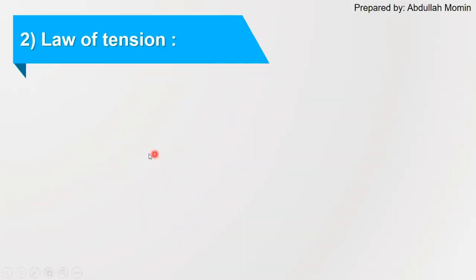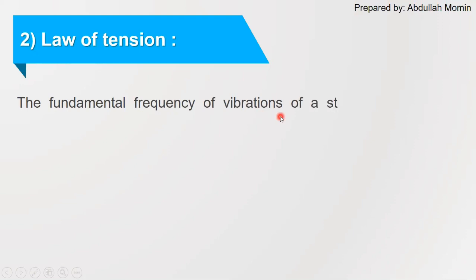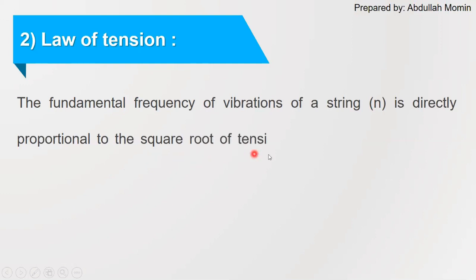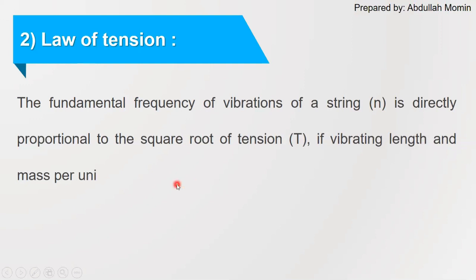The next law is the law of tension. The relation between fundamental frequency and tension is: the fundamental frequency of vibrations of a string n is directly proportional to the square root of tension if vibrating length and mass per unit length are constant.